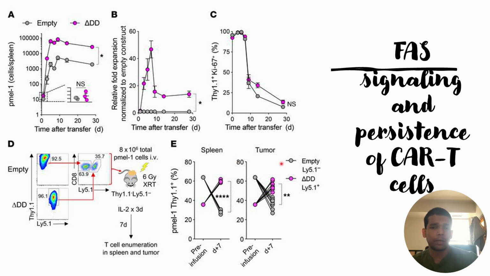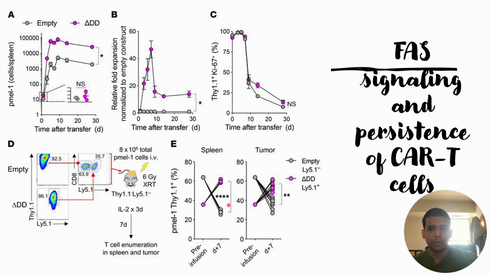So this could be because of the non-triggering of the intracellular FAS signaling, thereby these cells don't undergo apoptosis, whereas the cells that have the wild type FAS intracellular domain signaling pathway active go down because of apoptosis.